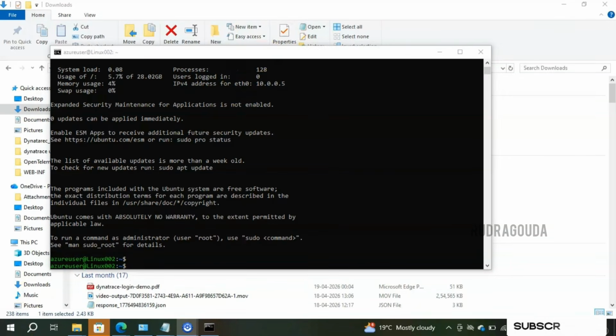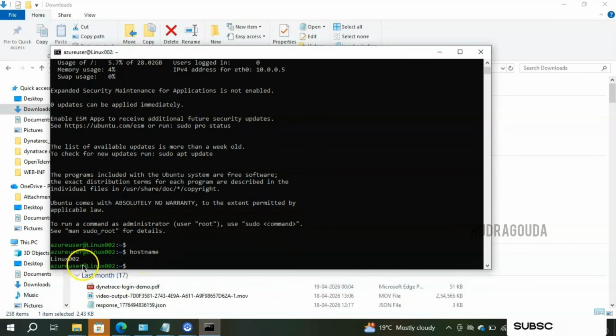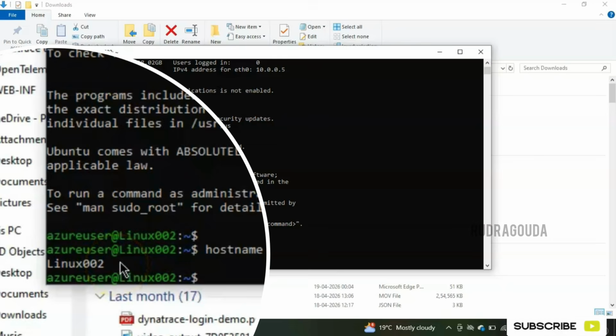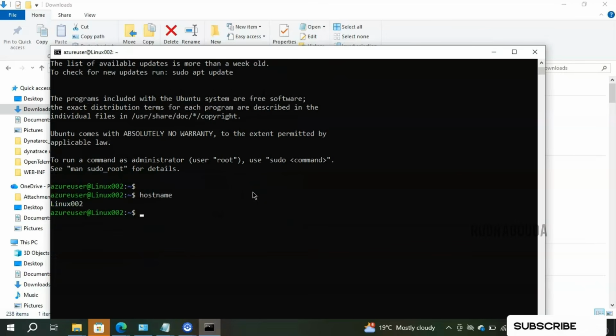Okay. Now you can see we are in the particular Azure virtual box, Linux 002. If I type hostname, you should be able to see the server name there. You can see, Linux 002. It means we are successfully connected to the machine.